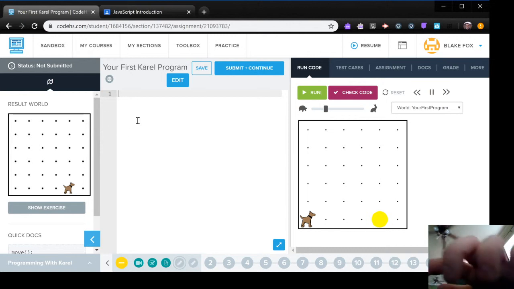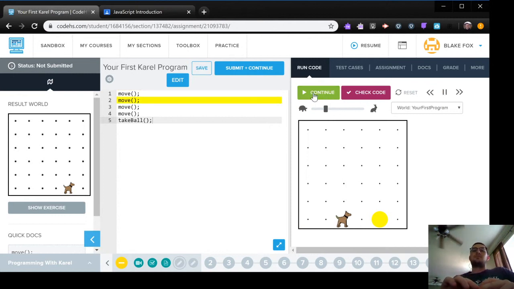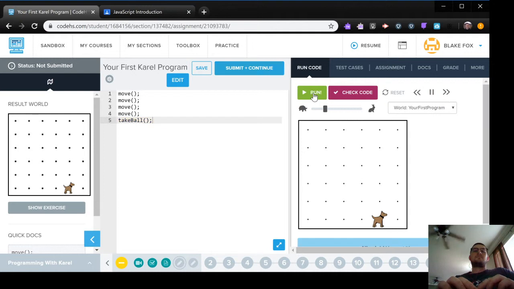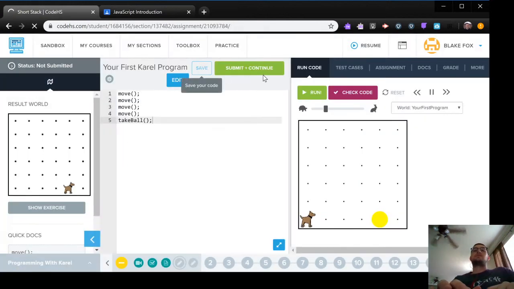So I'm going to do move. I'm going to need to do that 4 times, and then I'm going to have to take the ball. All right, let's go ahead and run it. Let's submit and see if that's correct. Perfect. So now we know how to take the ball in Karel programming.